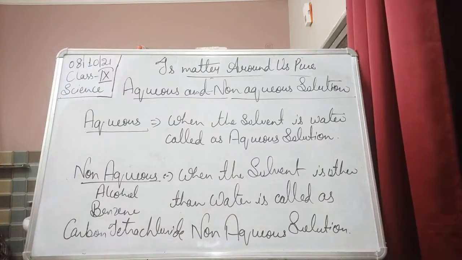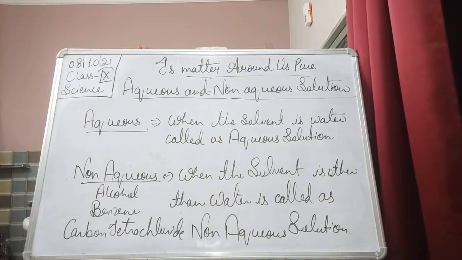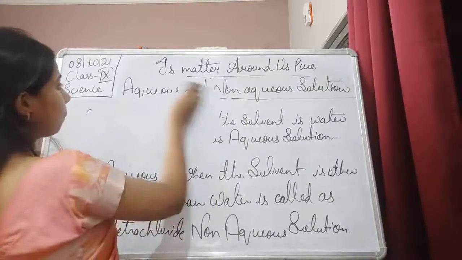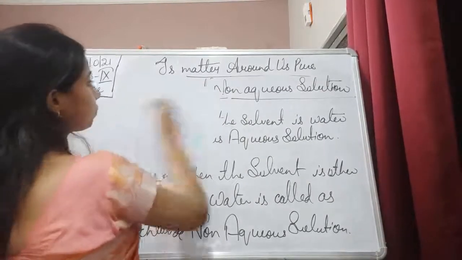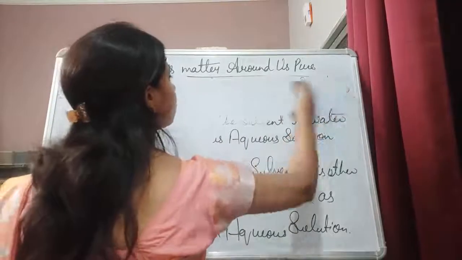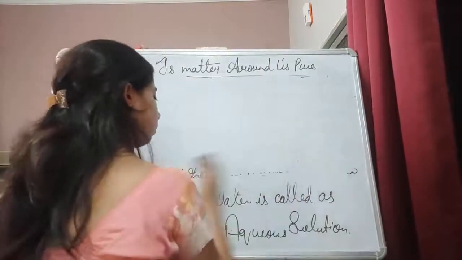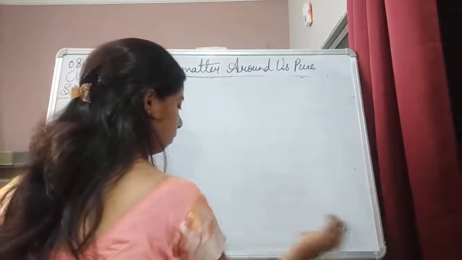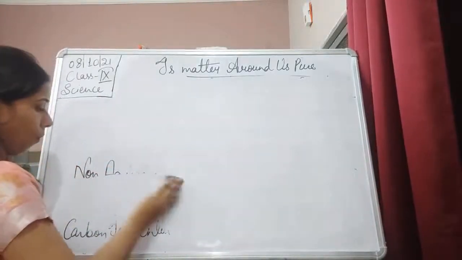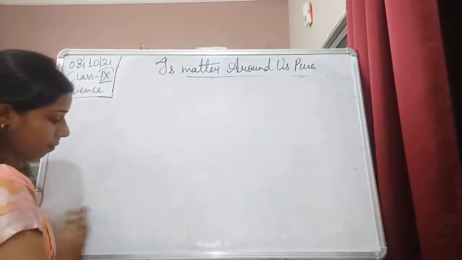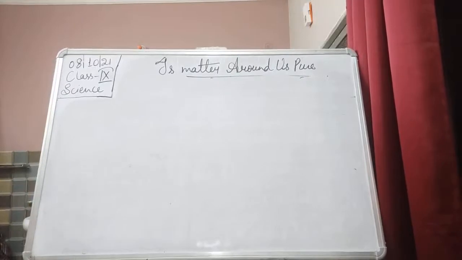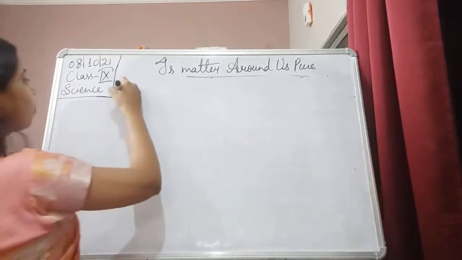So for that, again we are going to make a chart here and try to understand the different kinds of solution. So before that, the first one is the solid solution.